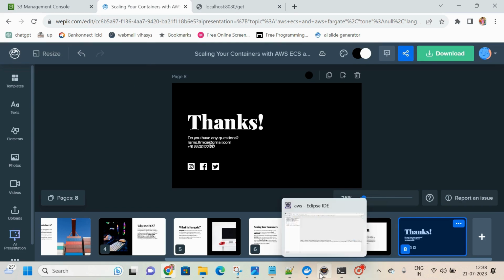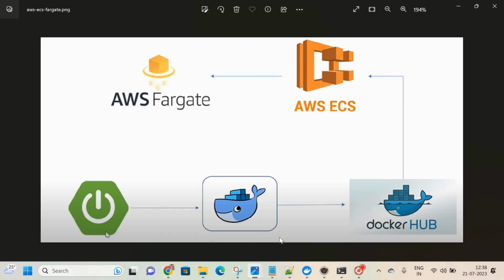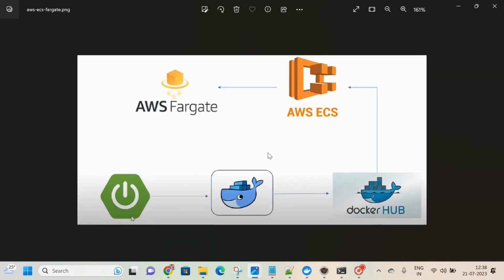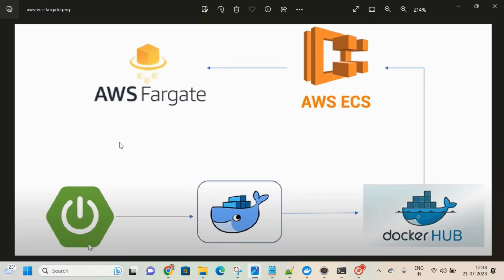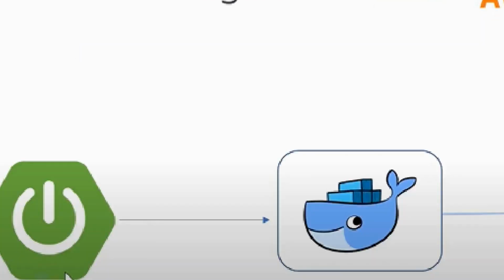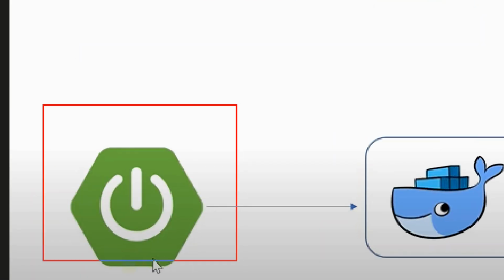Now to use these two components, AWS ECS and Fargate, in my application development, first I am going to create the Spring Boot application.